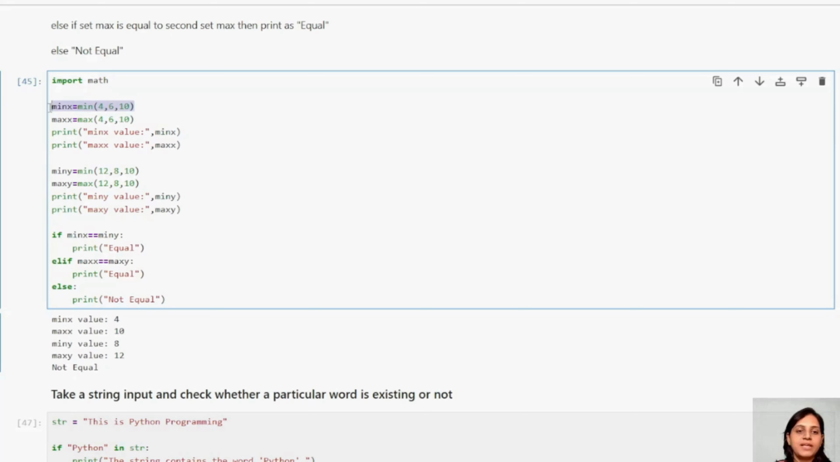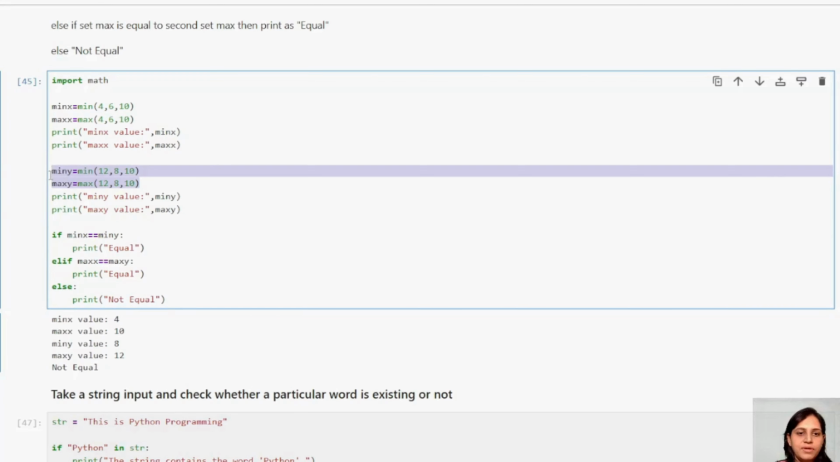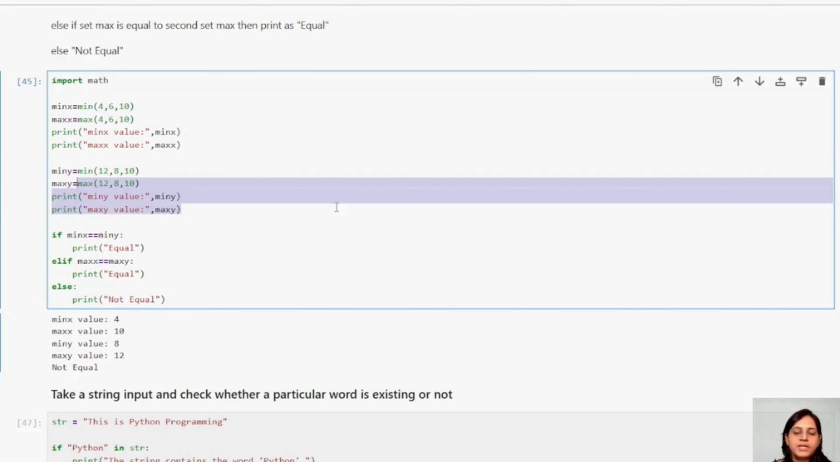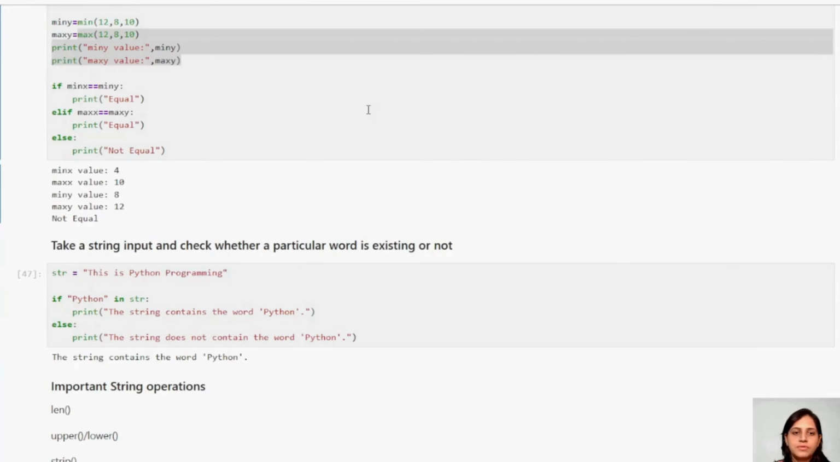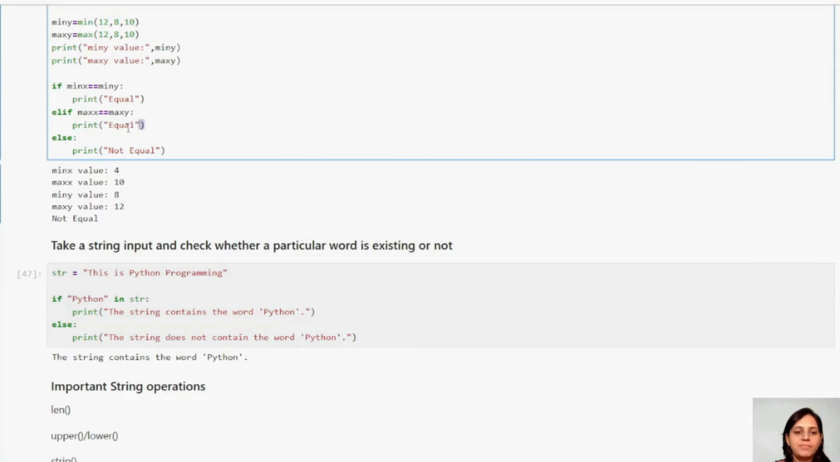Okay. So I'm taking a variable mean x, and I want to print the mean of these three values. Max x, I want to print the max of these three values. Again, I have taken the mean of another set, mean of y, and max of y. Now what I'm trying to do: if mean x equal to mean y, then print equal. If max x equal to max y, then print equal. Else print not equal.